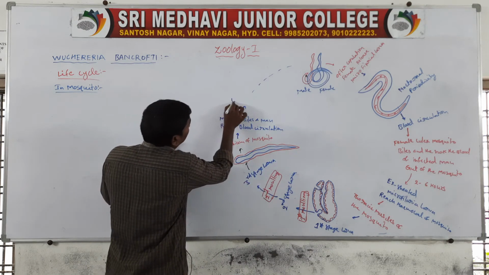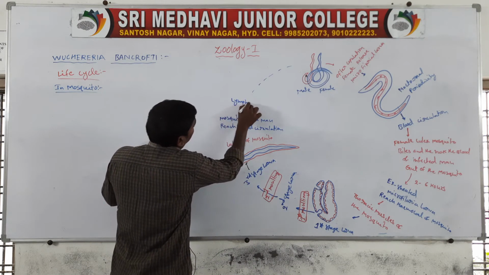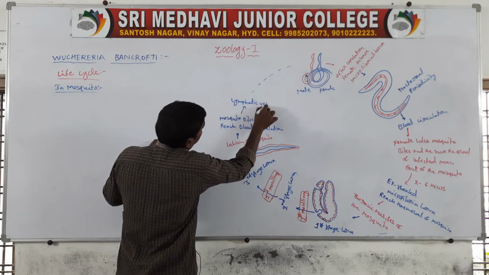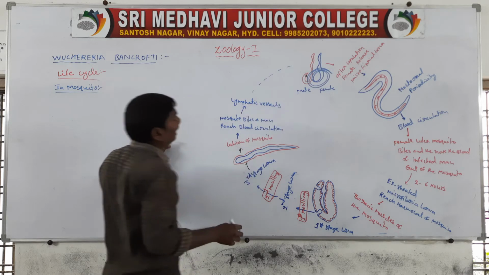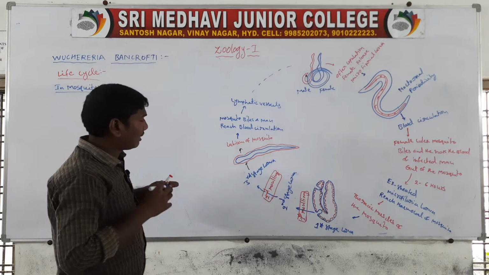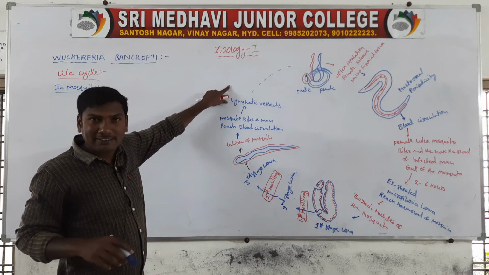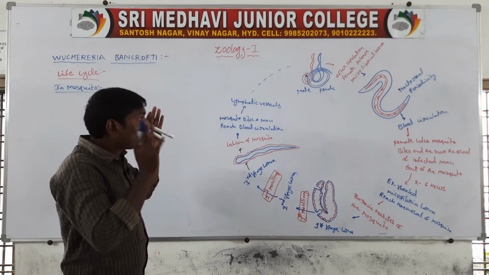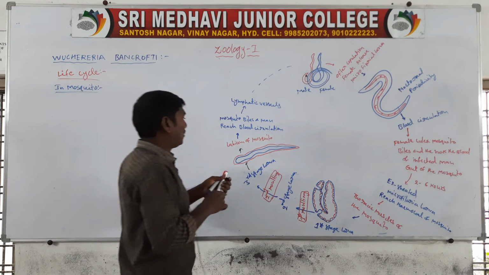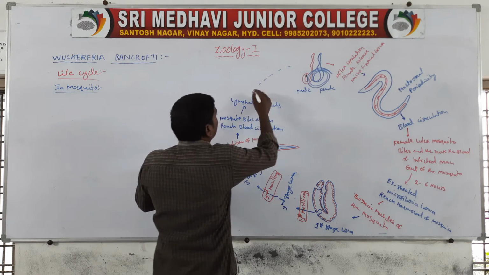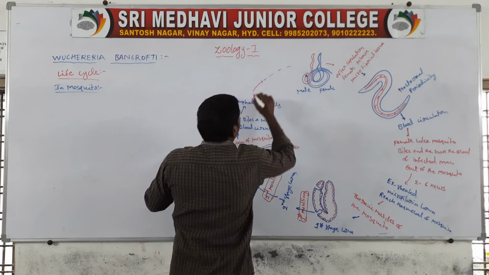In the lymphatic vessels, the third molting occurs.